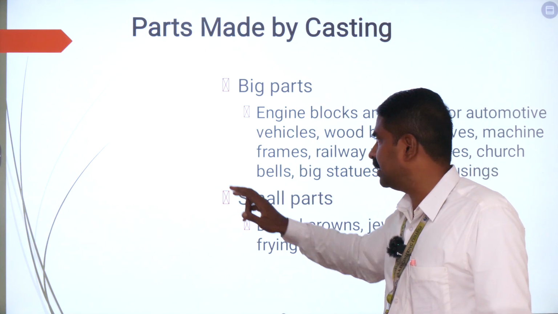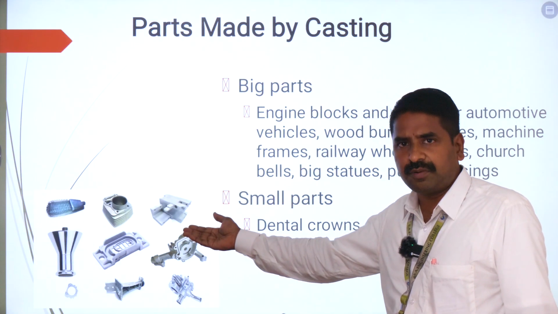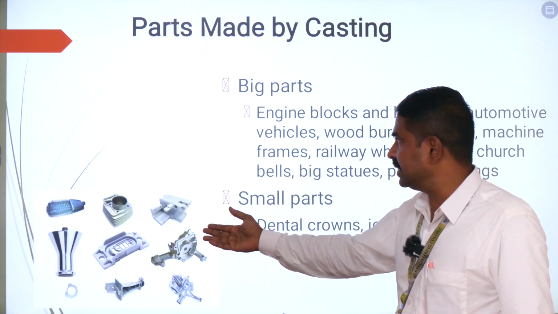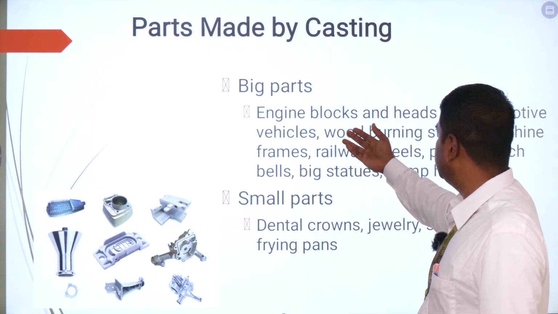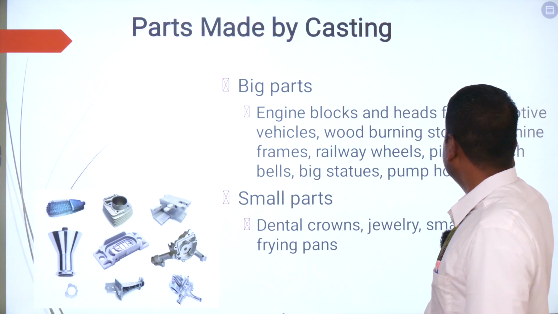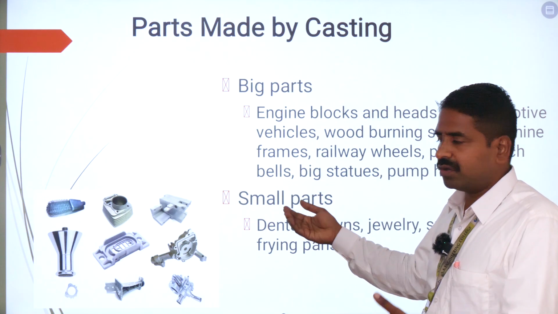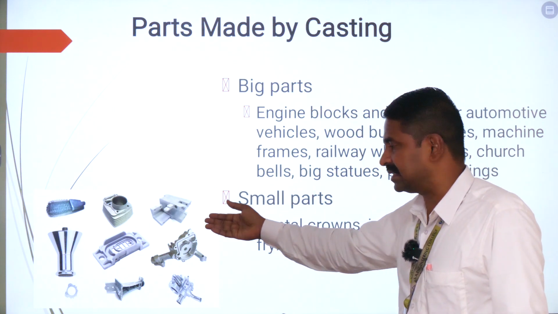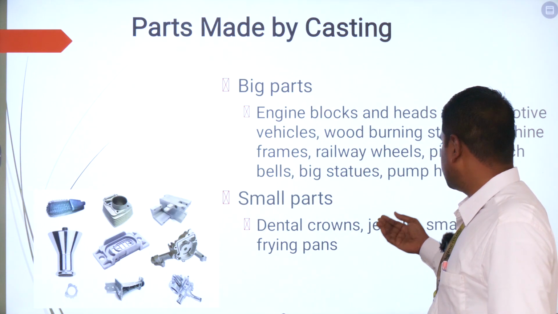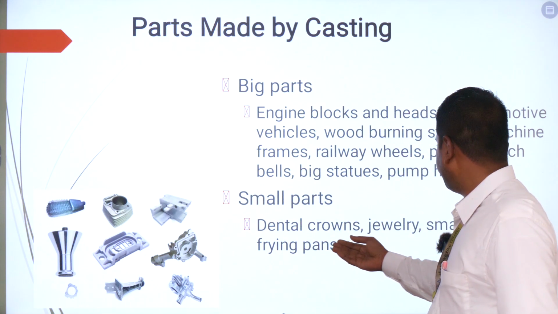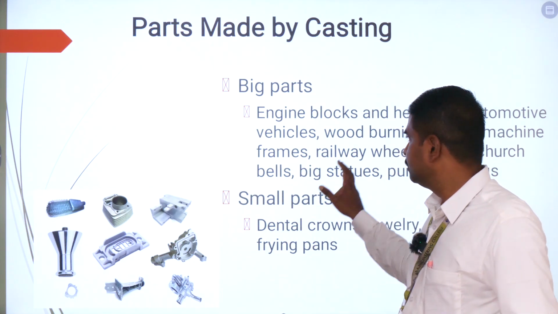What are the parts which can be made using this casting technology? Here you can see a photograph of various automobile parts fabricated using casting technology. As you can see in this slide, very big parts of automobiles, including engine blocks and heads of automotive vehicles, wood making stoves, railway wheels and various parts of railway coaches, are fabricated using casting. Apart from these huge size parts, small parts like dental crowns, even jewelry, frying pans, small statues, etc., are fabricated using this casting technology.